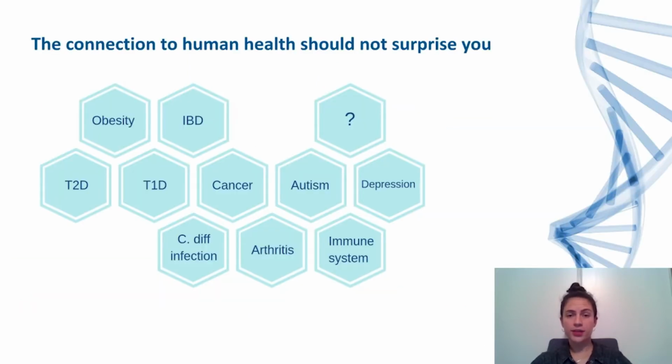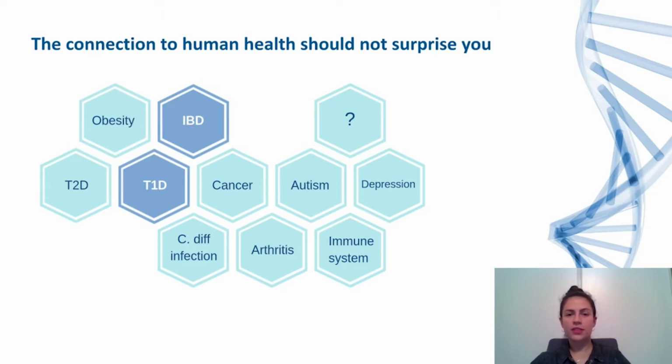Knowing all this, the connection to human health should not surprise you. Although we do not fully understand how the variation between different people influence wellness, our understanding of the link between the human microbiome and disease is rapidly expanding. In metabolic disease, such as obesity and type 2 diabetes, human genetics has failed to explain its tendency. In contrast, we can classify individuals as lean or obese using the gut microbiome with over 90% accuracy.